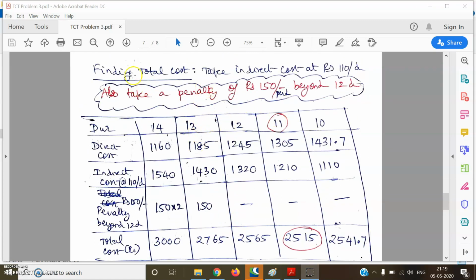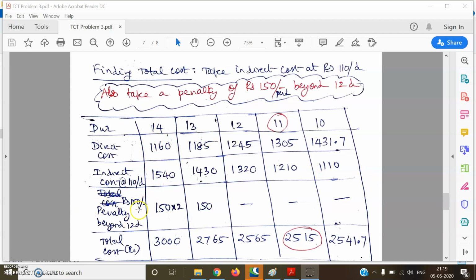The direct cost is completed. We now have to find out the indirect cost, which was given as 110 rupees per day. We'll integrate the indirect cost with direct cost and find out the total cost. Direct cost: initially we started with 14 days, then we ended up with 10 days, so we went through 5 days of crashing. This is the direct cost value. Indirect cost at 110 rupees per day we can calculate just by multiplying 110 with the number of days. So 110 into 14, 110 into 13 and so on.